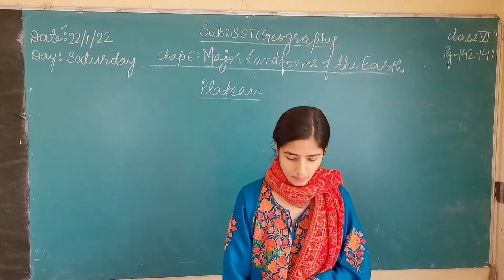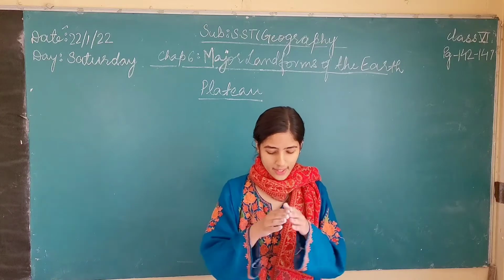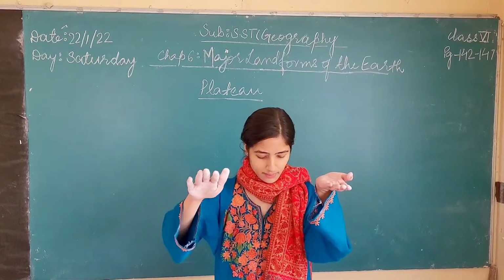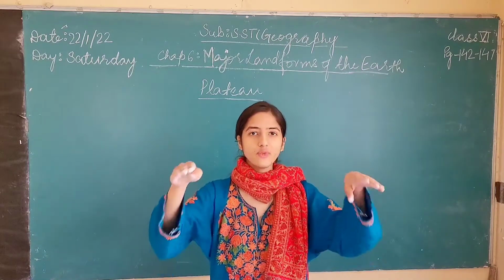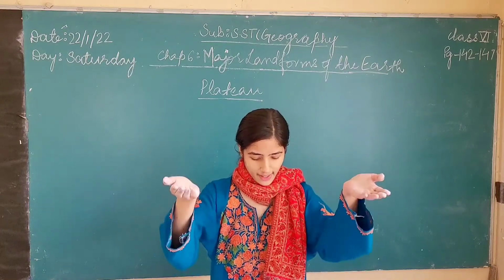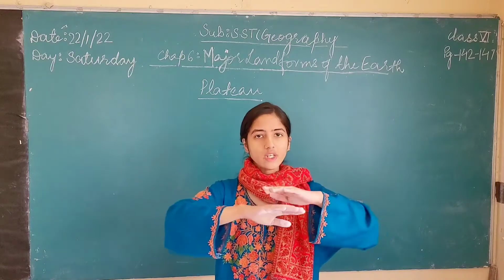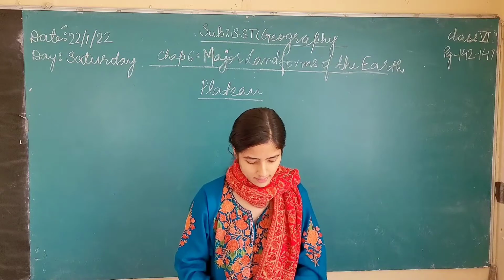So the next topic is plateaus. So what is a plateau? A plateau is a broad, elevated flat land, and it has a flat top, a tableland. That is, the land which is elevated is in the shape of a table, right? And the land is very broad and it is elevated from the surrounding areas.